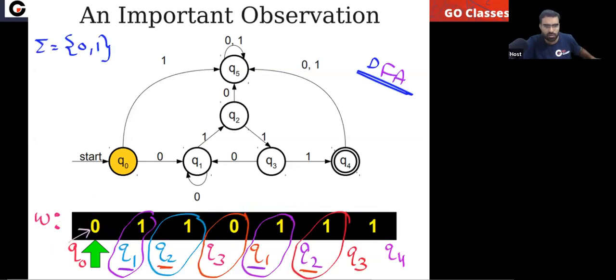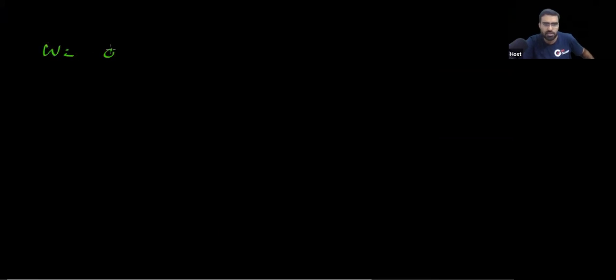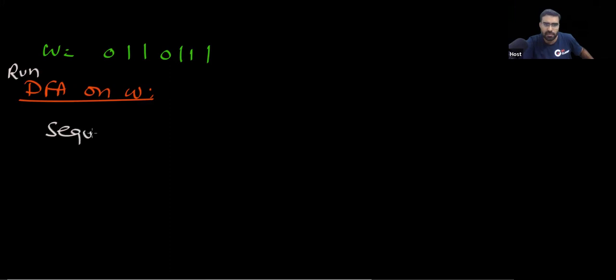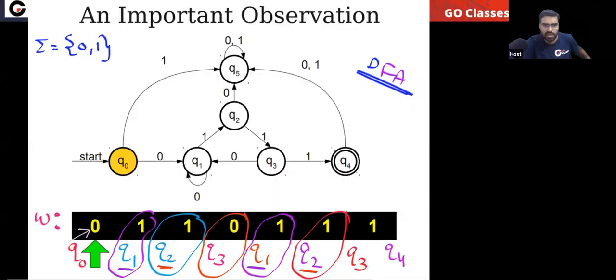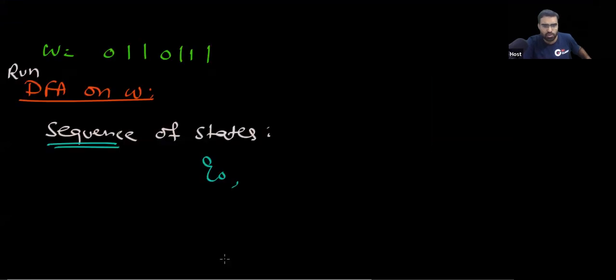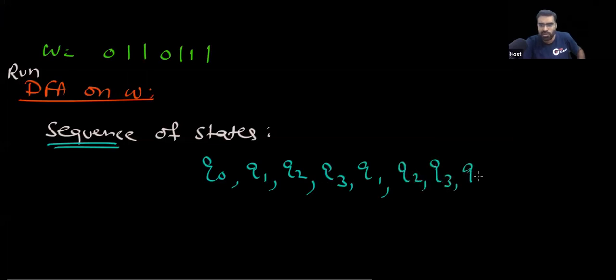When you run this DFA on this string, your string was 0, 1, 1, 0, 1, 1, 1. This was your string W. Tell me, what is the sequence of states you are getting? You start in state Q0, then go to Q1, then Q2, then Q3, then again Q1, then Q2, then Q3, and then Q4.